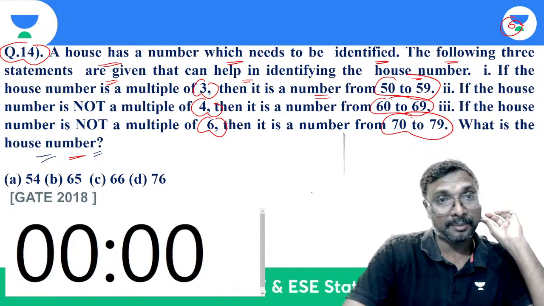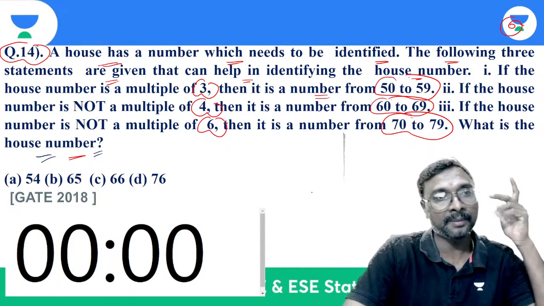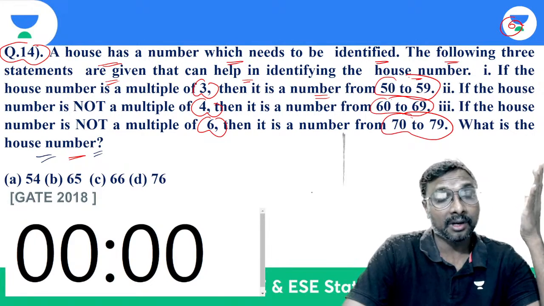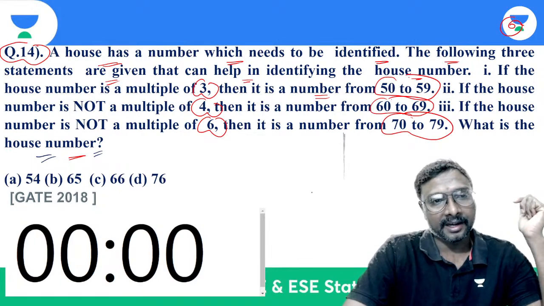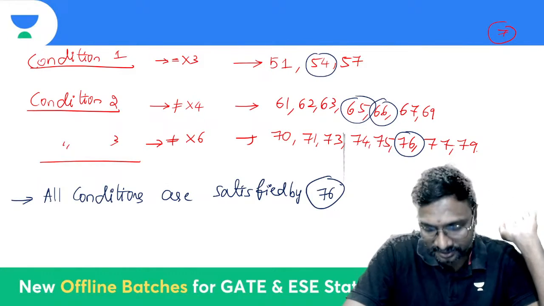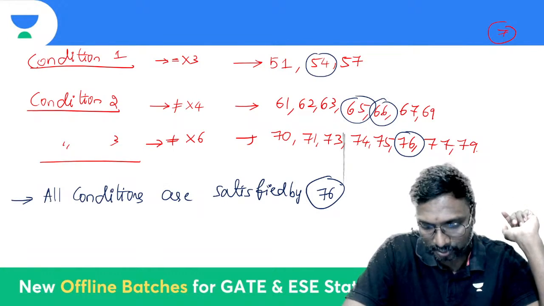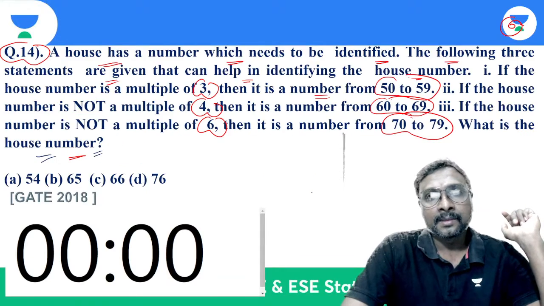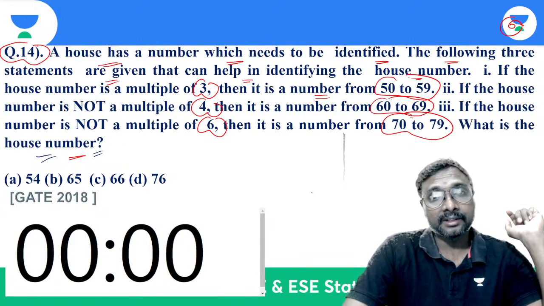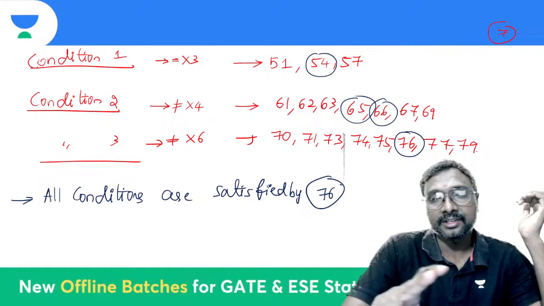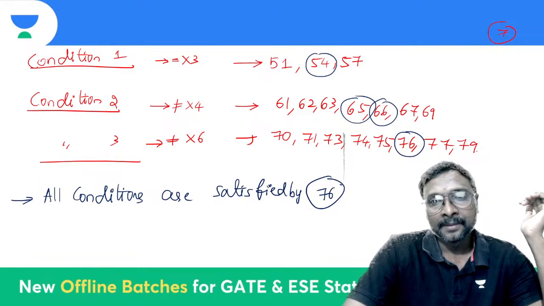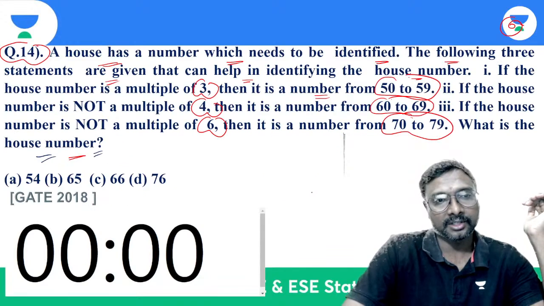The following 3 statements are given that can help in identifying the house number. If the house number is a multiple of 3, it is from 50 to 59, right? All these are multiples of 3 only. Next, if the house number is not a multiple of 4, then it is a number from 60 to 69. These are satisfied, like 65, 66. Two numbers are there.